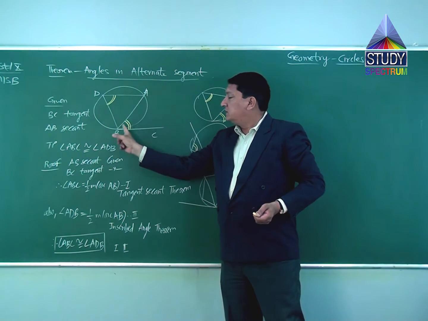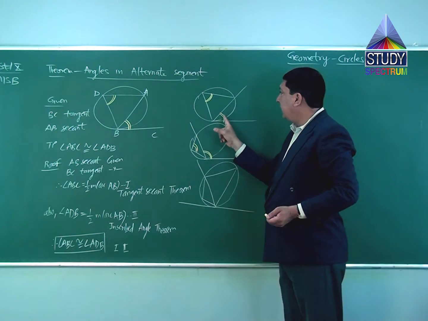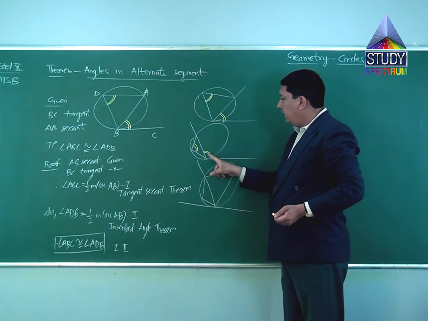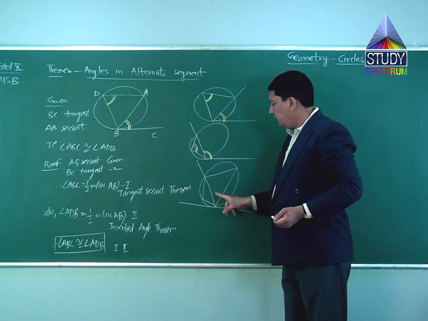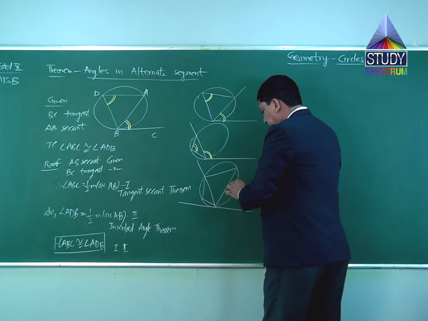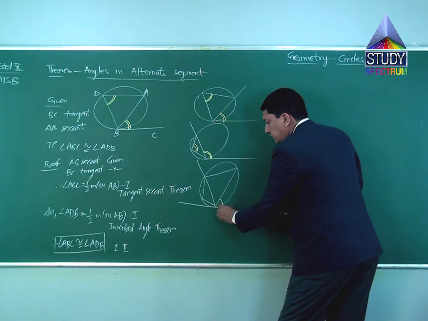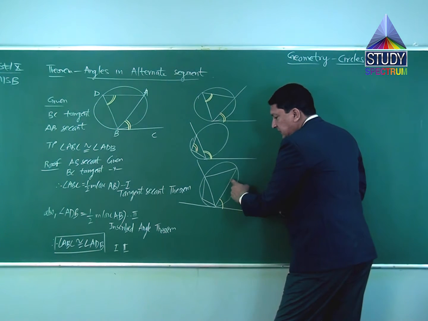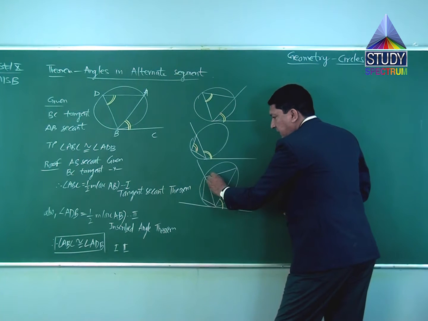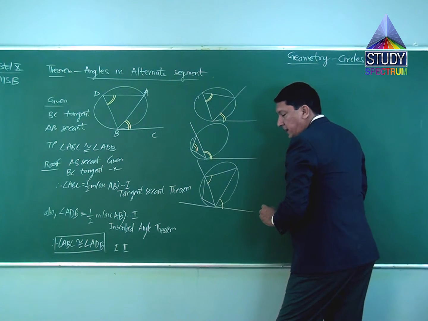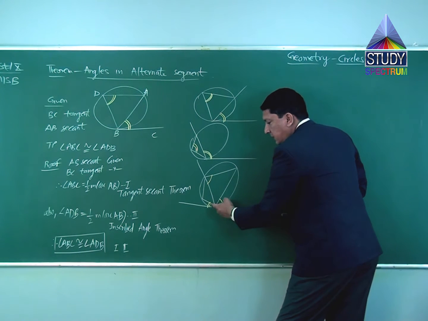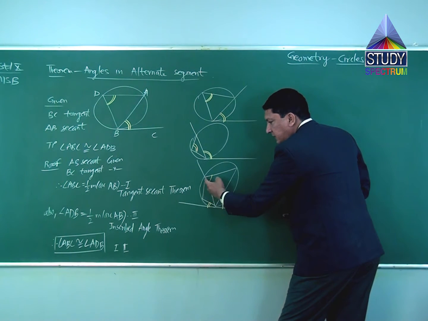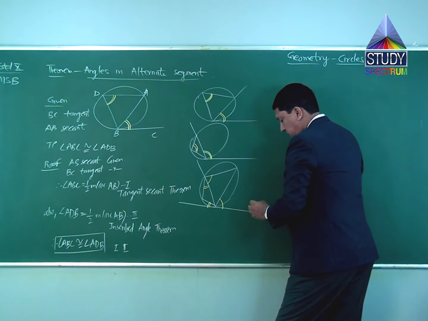Angle, segment, angle; angle, segment, angle; angle has to be on the other side. Same way, this angle will be equal to, segment, this angle. Right? If I take this angle, segment, this angle. Hope you are getting it.